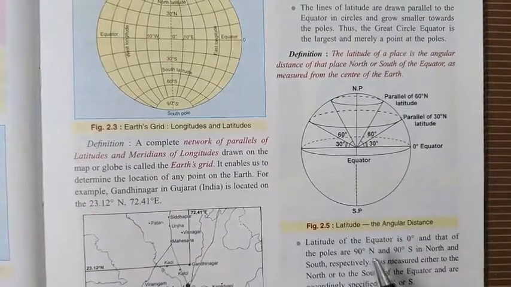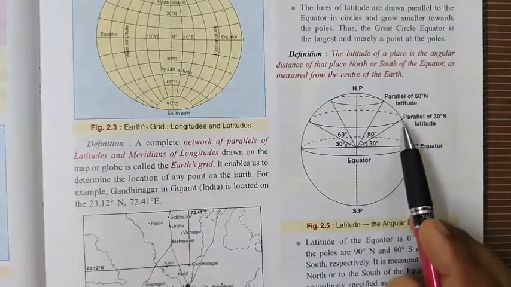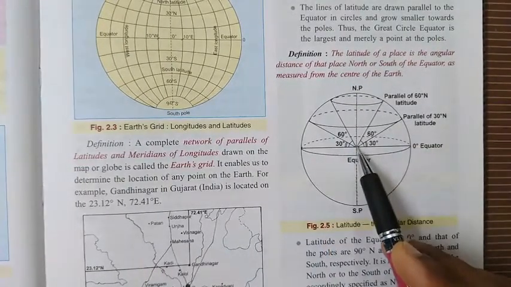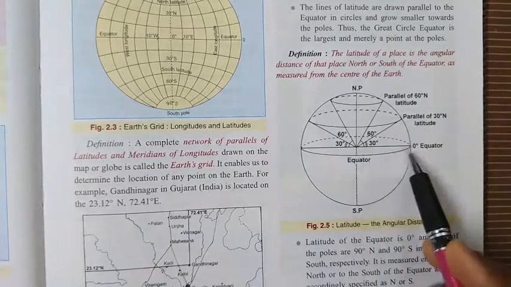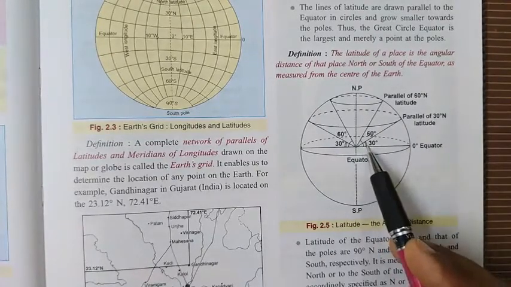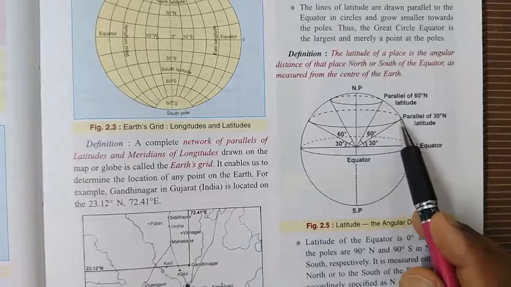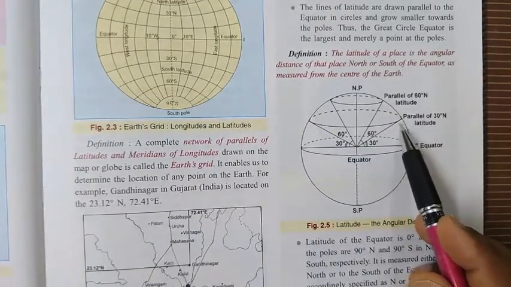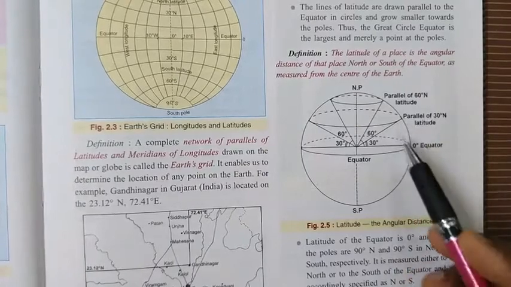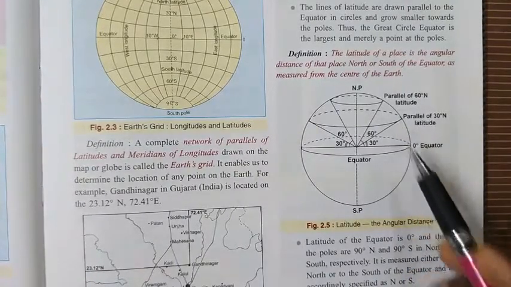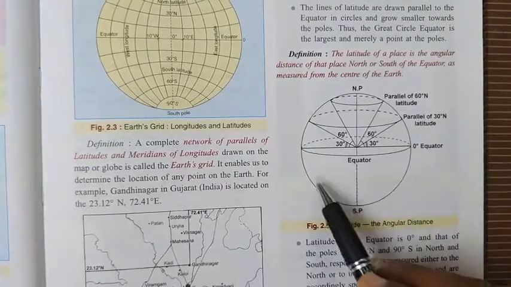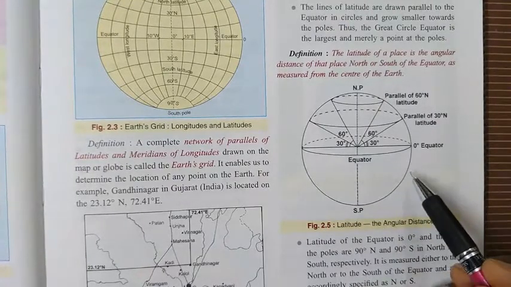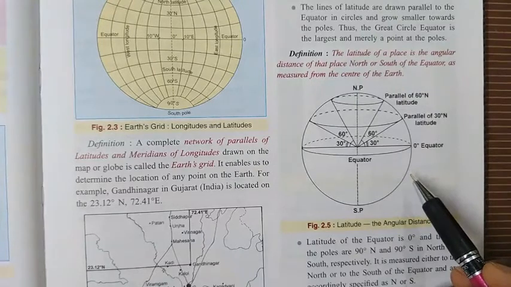In this figure you can find this 30 degree latitude, which makes an angle from the center of the earth, from the equator, and this angle is 30 degrees, which is why this latitude is called 30 degree north. Why north? Because it is in the northern hemisphere. In the same way, if this latitude were located in the southern hemisphere, we would call it 30 degree south.